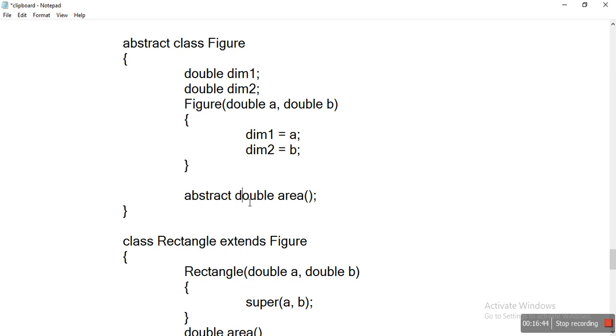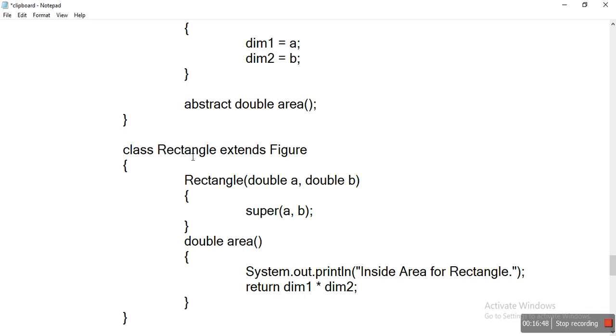We know that a class which extends a parent class inherits all the properties, meaning the data members and member methods. So it inherits area also. Now what we are doing here is creating a class called Rectangle, which extends the class called Figure.